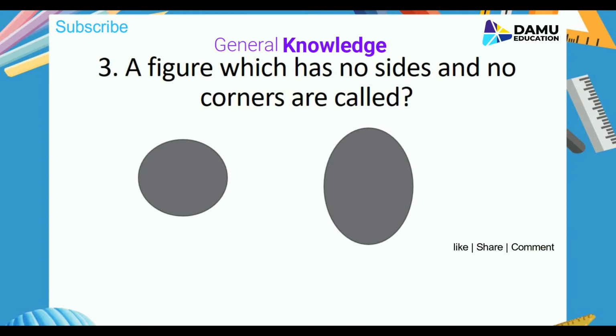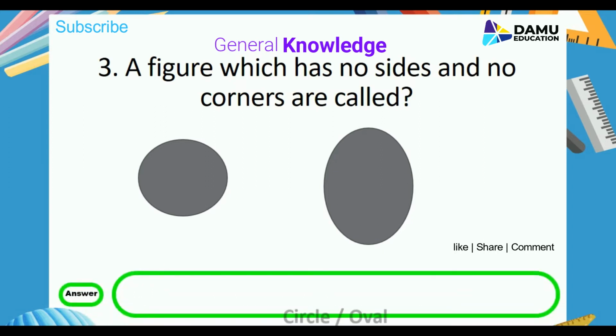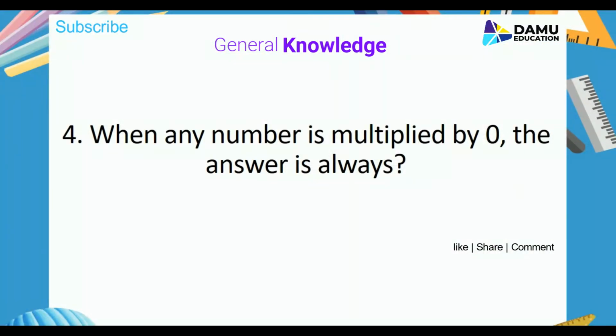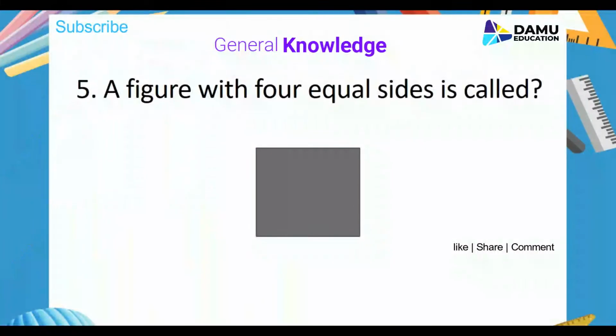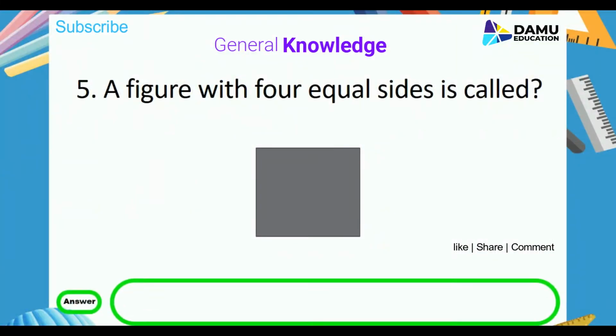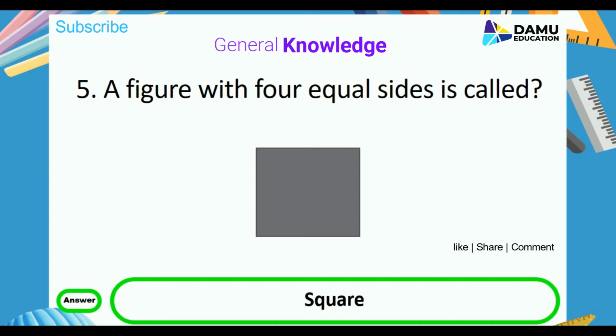Next question. A figure which has no sides and no corners is called. Answer is circle or oval. Fourth question. When any number is multiplied by 0, the answer is always, answer is 0. Any number multiplied with 0, answer is 0. A figure with 4 equal sides is called. Answer is square.